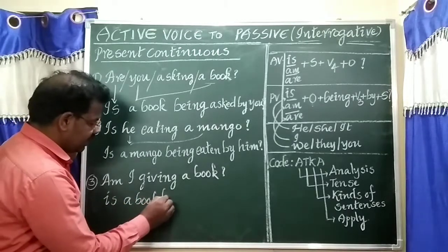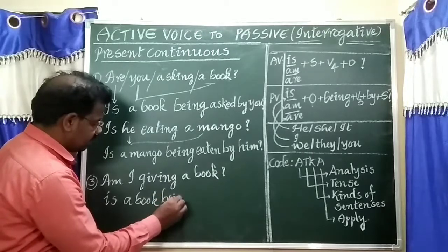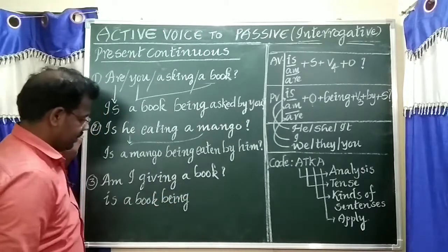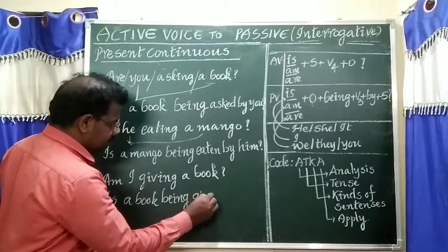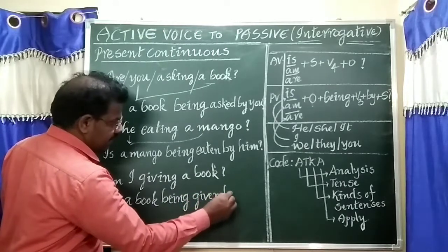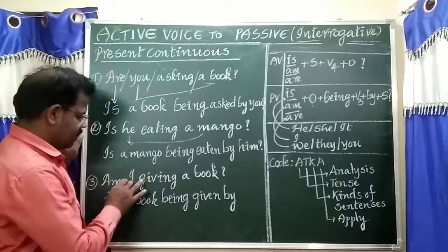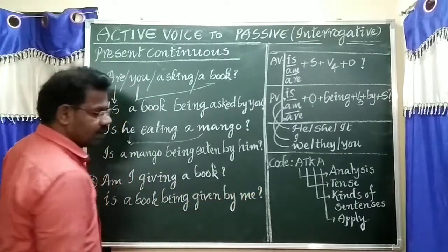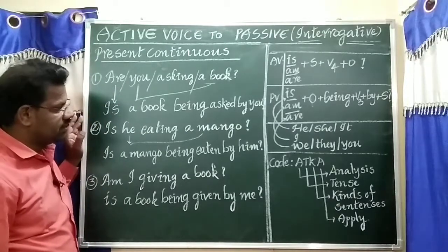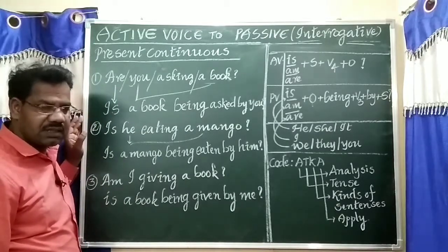A book being, giving, third form is given. Given by. I changes as me. Now question mark. These are the answers.